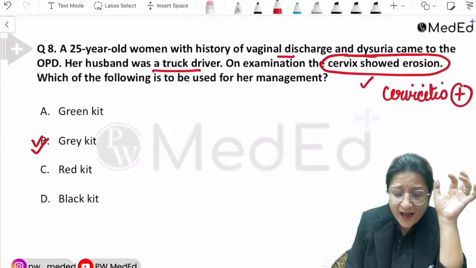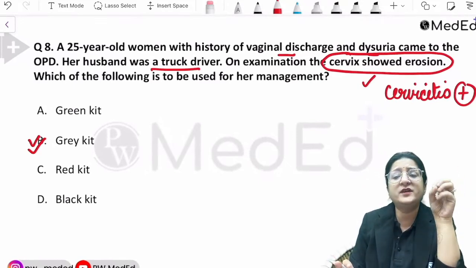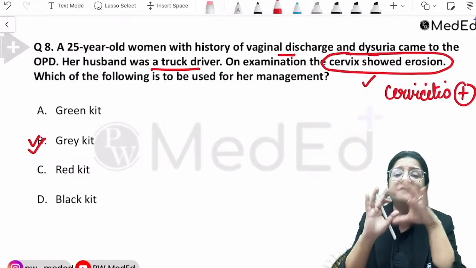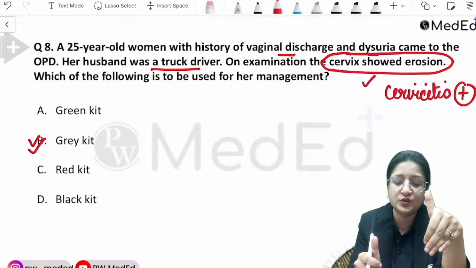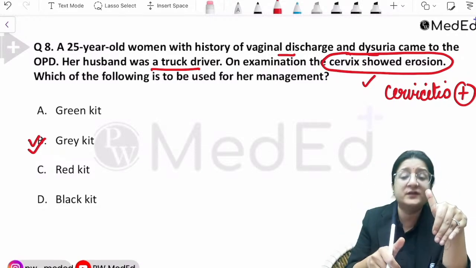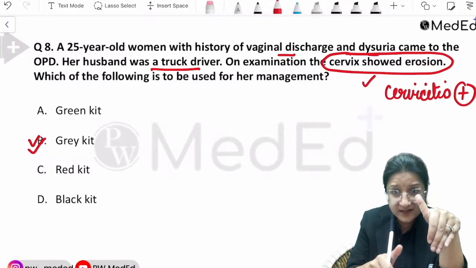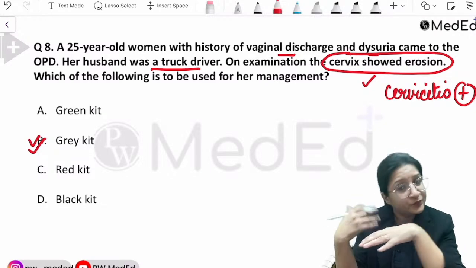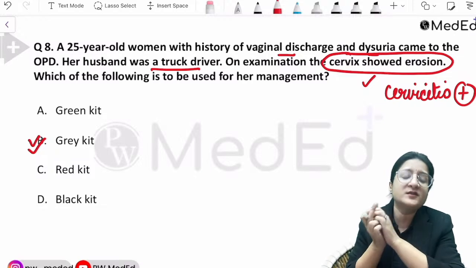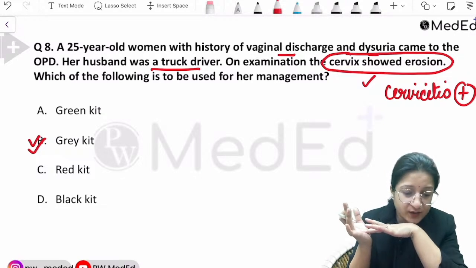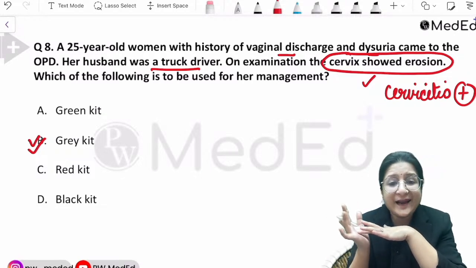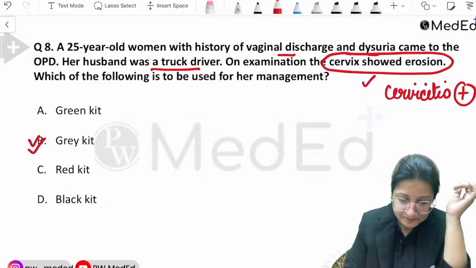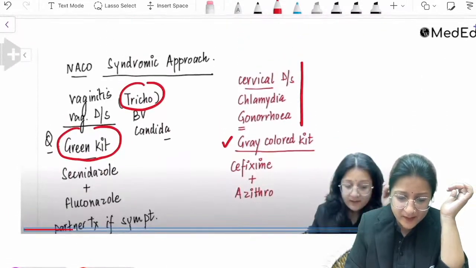So you see, they ask you questions only from the theory that you read. It is about how they frame the question. They have given you clues that this could be a sexually transmitted infection, a risky situation, and the cervix showed erosion, evidence of cervicitis. So they're probably asking you about cervical discharge. So the answer to this question is the gray kit. Fine, so remember the kits.